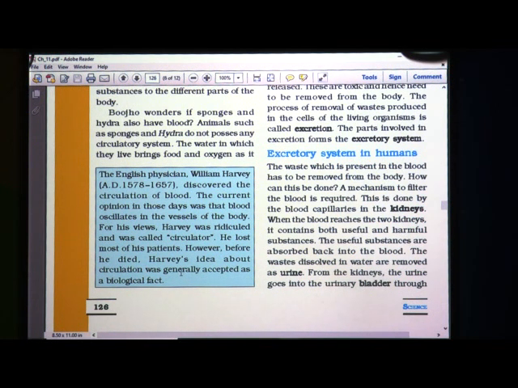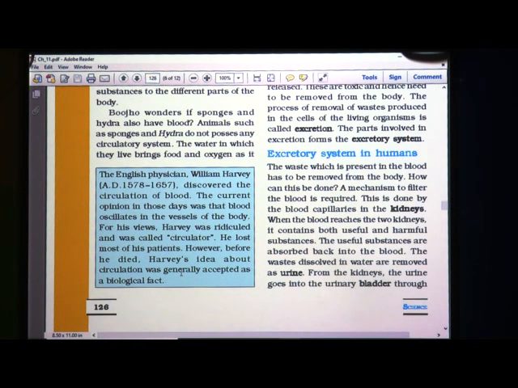Though he was unable to explain his theory properly or completely, we accepted it and did our further research work on circulation after his death also.